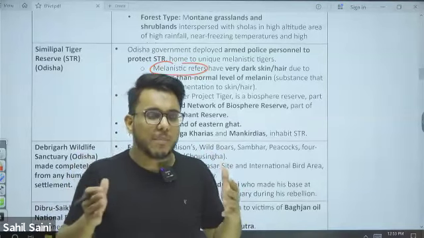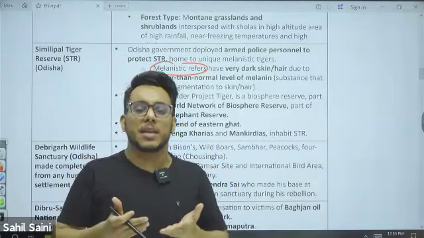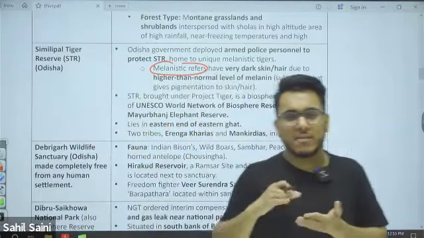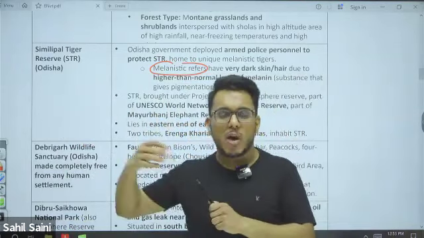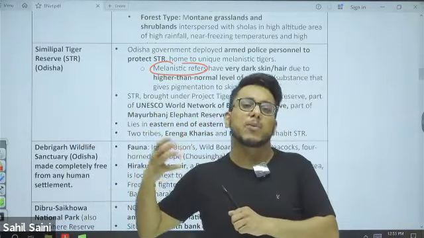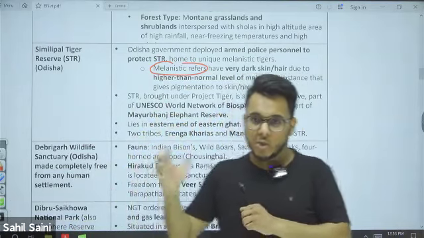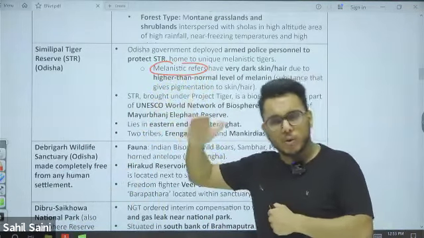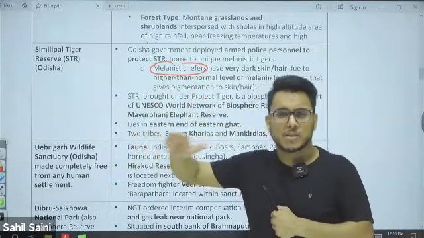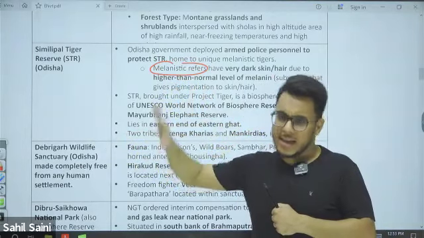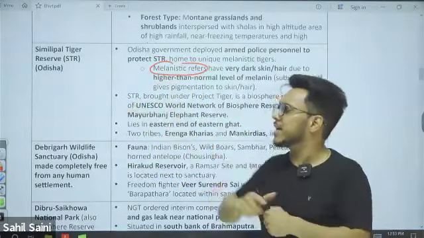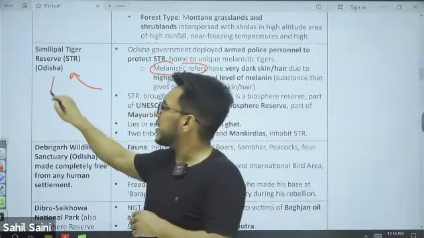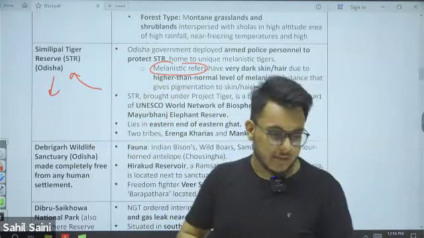Now, why? Because they produce excessive melanin. Melanin is produced by our skin, which gives the dark tone. So people who have a dark tone, it is because their skin produces excessive melanin. Some tigers also produce excessive melanin, and because of that, those tigers will have an exceptionally darker fur, darker coat. They are called melanistic tigers. And these melanistic tigers are found in the Similipal Tiger Reserve, which is in Odisha.